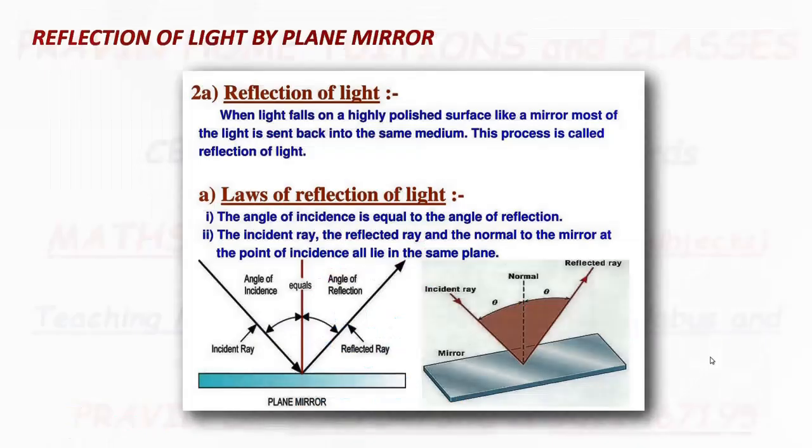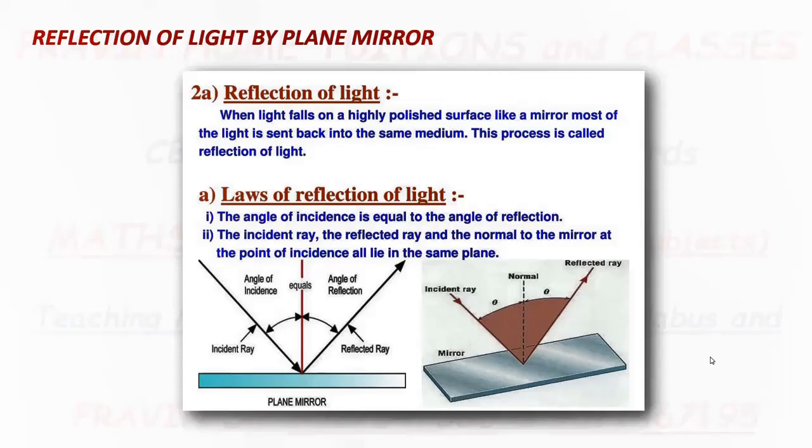Hello friends, welcome to my channel. In this video, I will explain the phenomenon of reflection of light by a plane mirror. First, we'll understand what is meant by a mirror. A mirror is a piece of glass which has two surfaces. One surface is the reflecting surface and the backside surface is non-reflecting. When the reflecting surface is plane and highly polished, then this mirror is called a plane mirror.